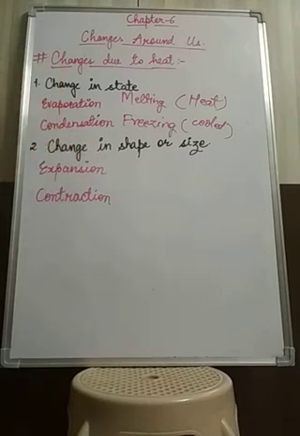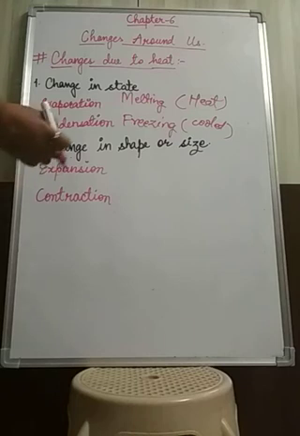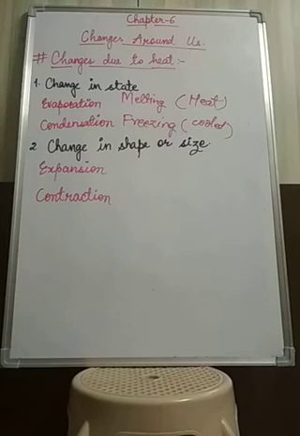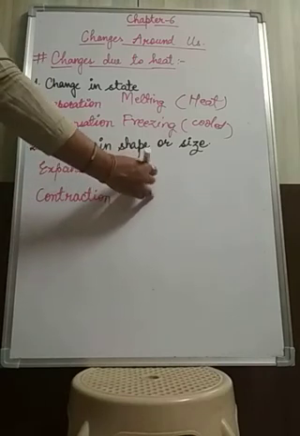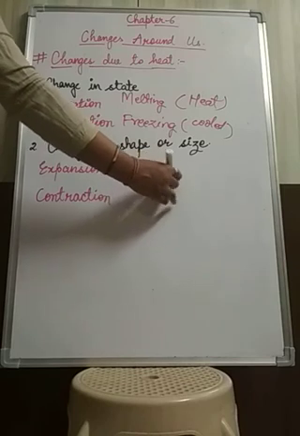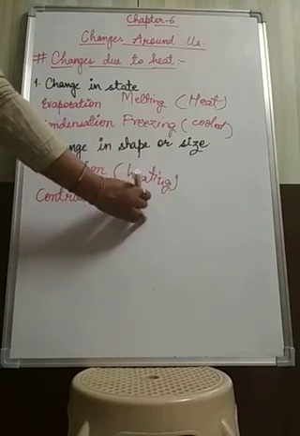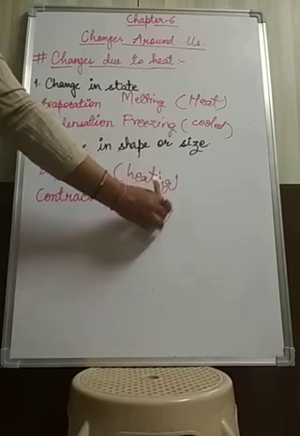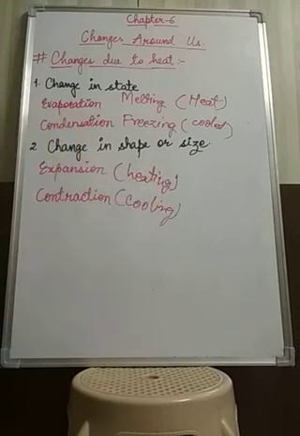When a substance increases in size on heating, that is known as expansion, and when it cools, it will decrease in size, and that is known as contraction. So we can say that expansion takes place on heating and contraction takes place on cooling. When a substance cools down, it will contract, and when it gets heated up, it will expand.